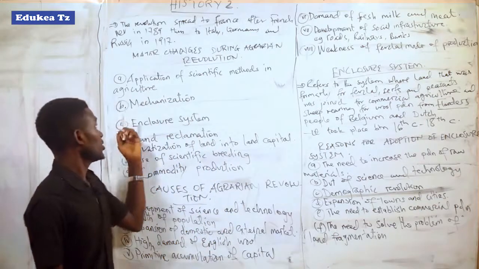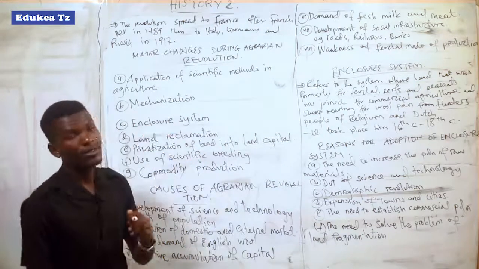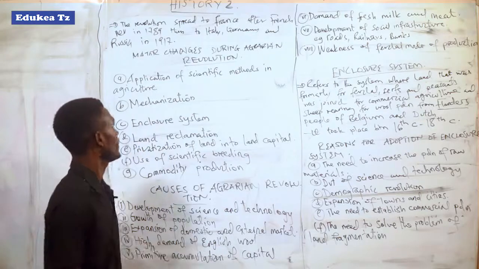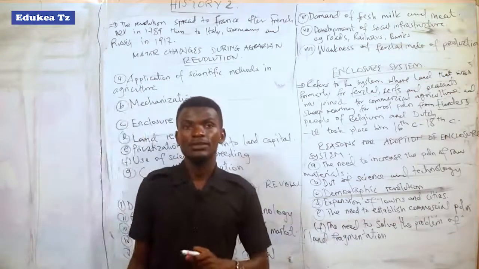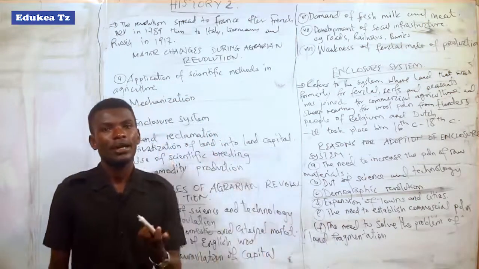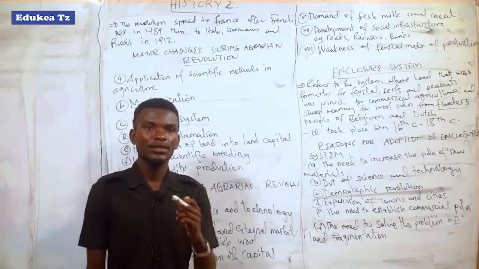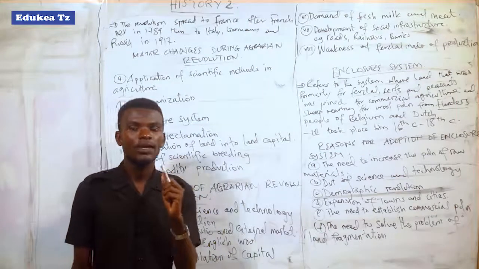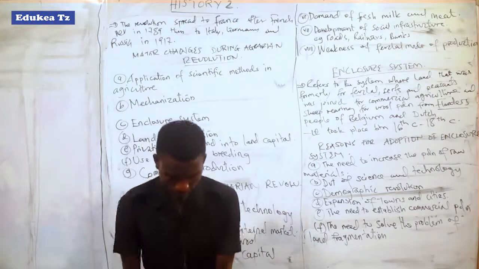And the second change which took place during the agrarian revolution was mechanization. Mechanization means in agriculture occurred the use of machines in production that replaced human labor.